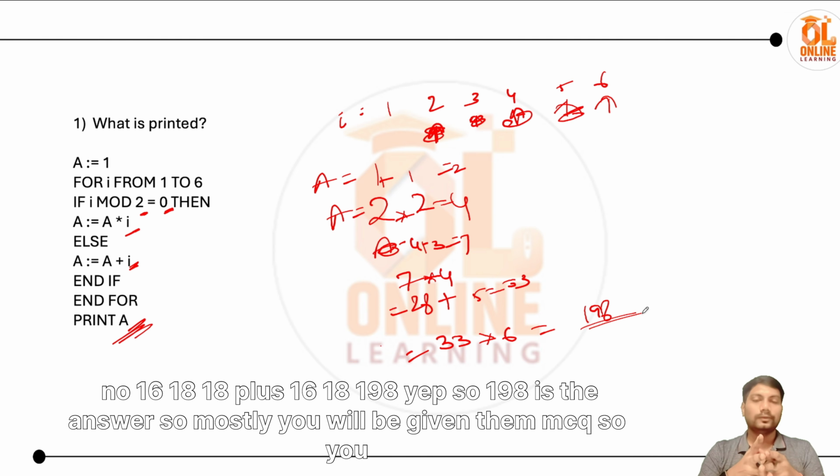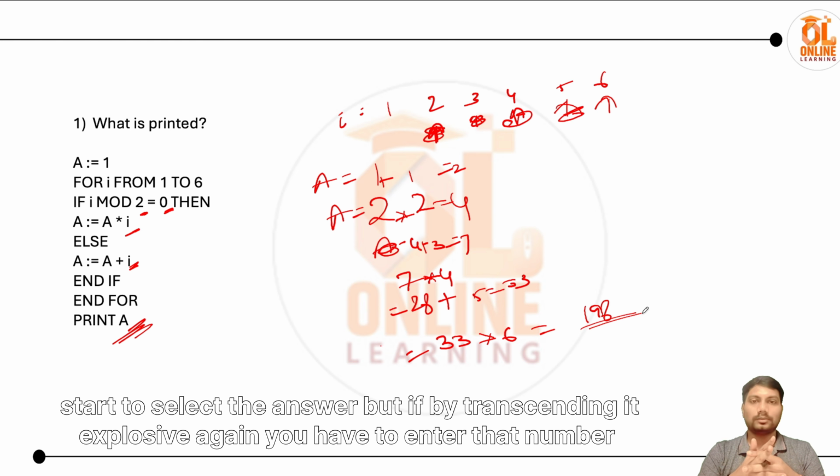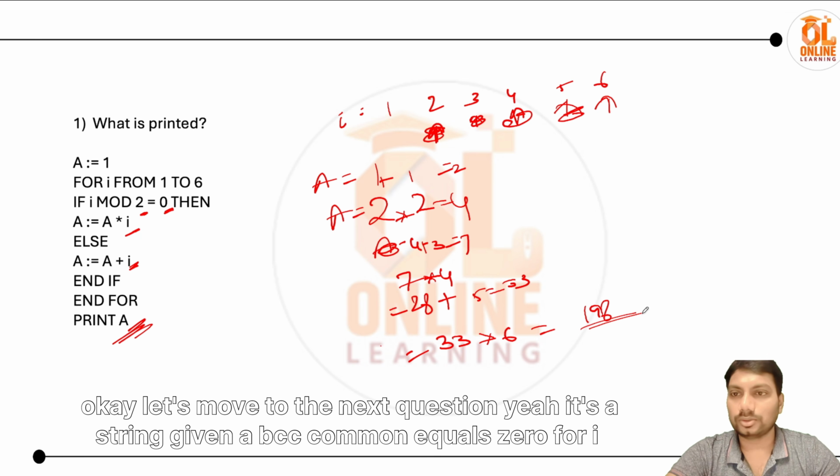So mostly you'll be given an MCQ, so you just have to select the answer, but if by chance any text box was given, you have to enter that number. Okay, let's move on to the next question.